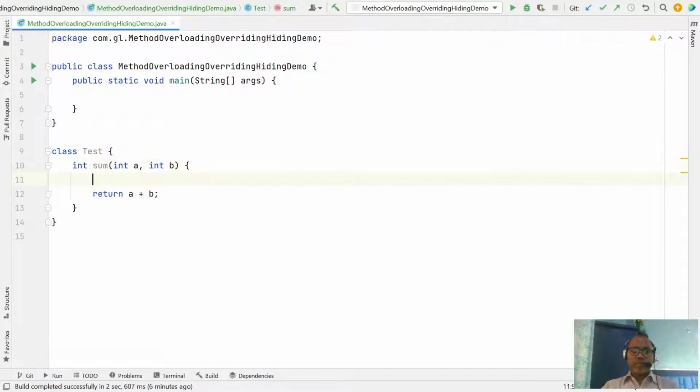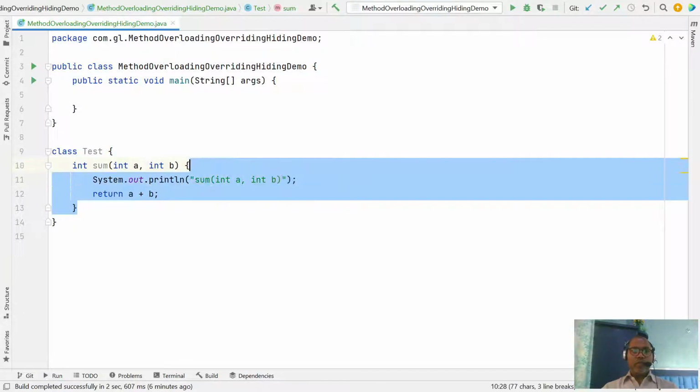Sum of the two input arguments. So this is one method.